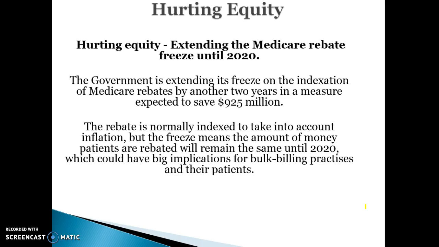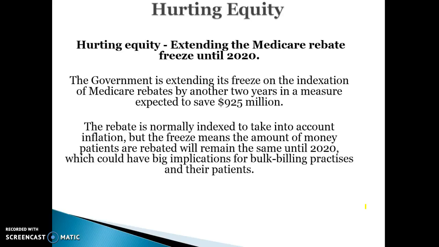The main thing that's going to hurt equity from the budget is that they're extending the Medicare rebate freeze until 2020. Basically, the government gives rebates to doctors every single year. And what they're going to do now is, instead of increasing those rebates in line with inflation like they used to do, they're going to cap them at the same amount every single year.